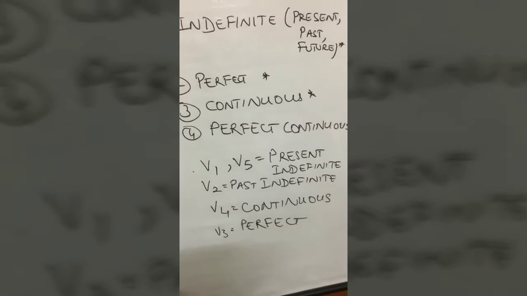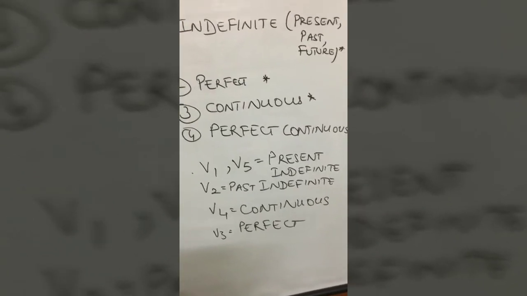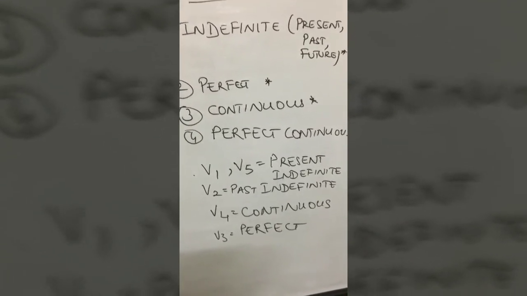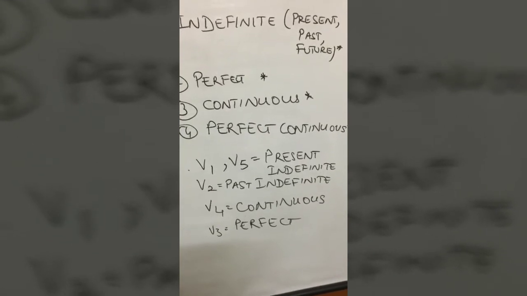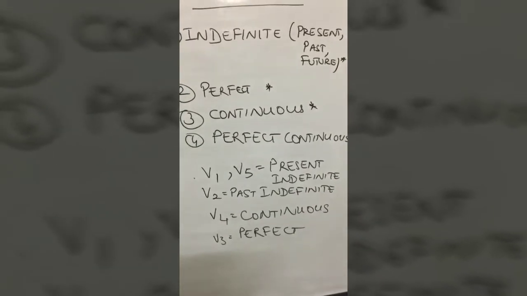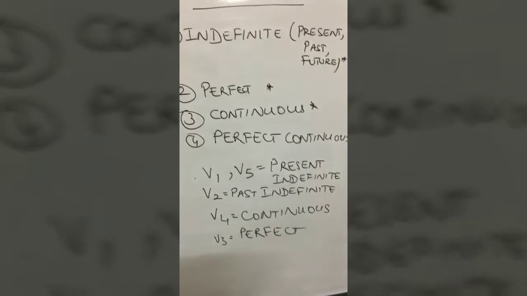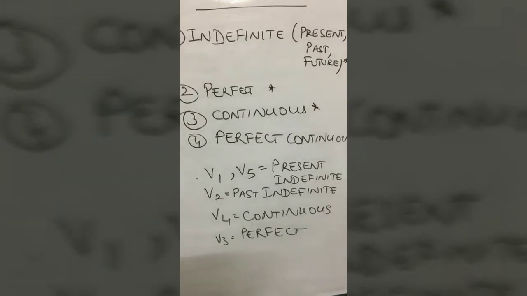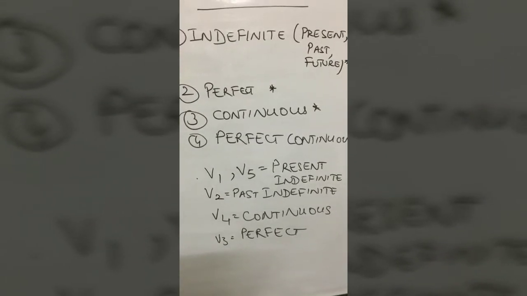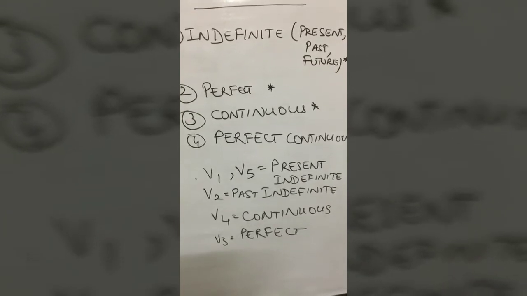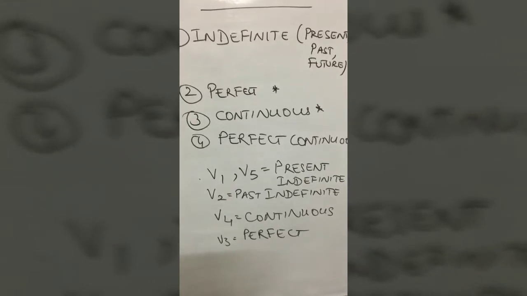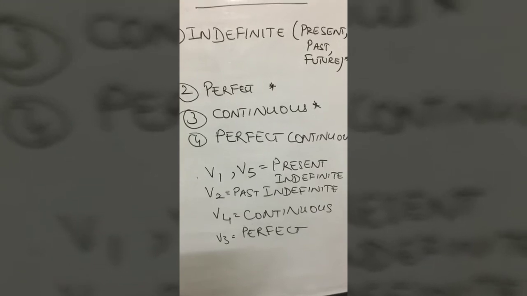It is called past indefinite. And V4 is an ing form such as eating, playing, going, etc. That is called the continuous tense, okay? And V3 is a perfect tense, or the past participle or the passive form. V3 is things like I had eaten the apple by the time you came.